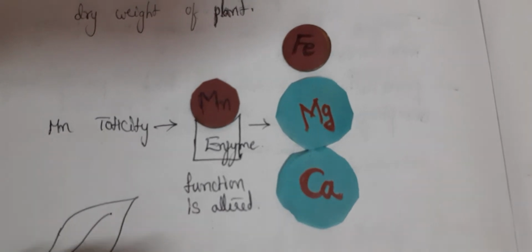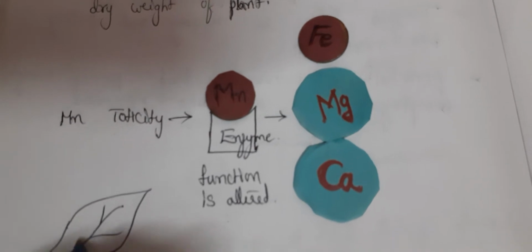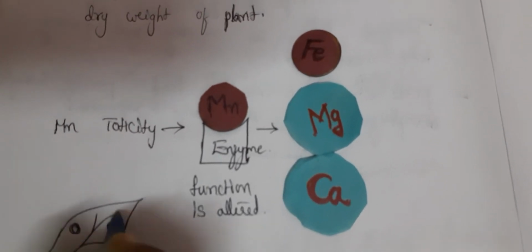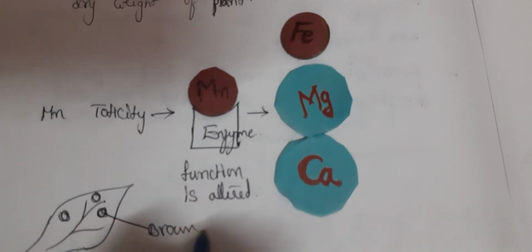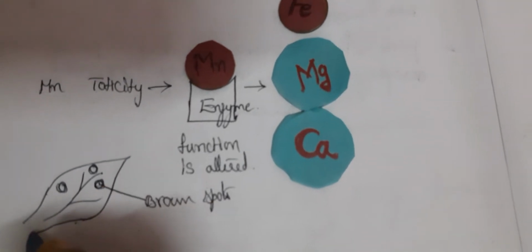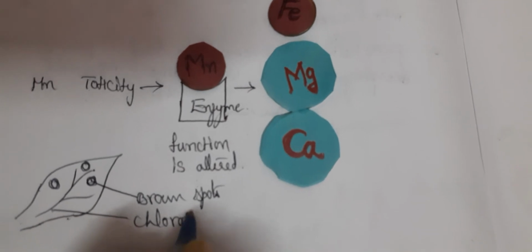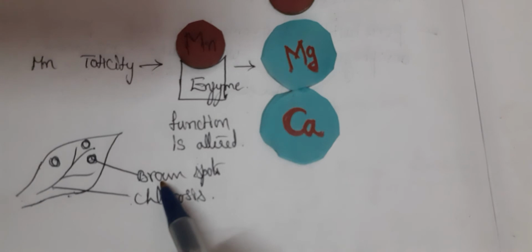I told you, whenever there is deficiency or toxicity, symptoms are seen. So whatever plant leaf is there, it will develop brown spots because of manganese toxicity. Even the leaf will turn yellow. Yellow means chlorosis. I told you, if chlorosis becomes more, even the leaf can turn brown.